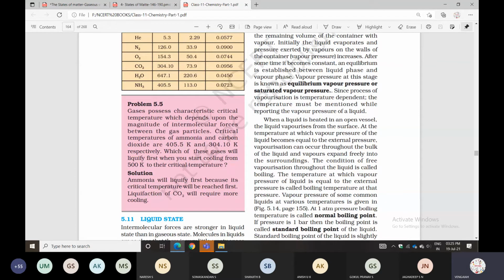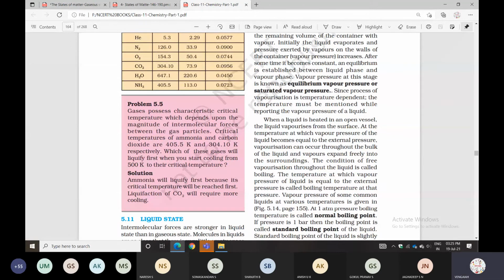Which of these gases will liquefy first when you start cooling from 500 kelvin to their critical temperatures? Ammonia will liquefy first because its critical temperature will be reached first, and liquefaction of CO2 will require more cooling.